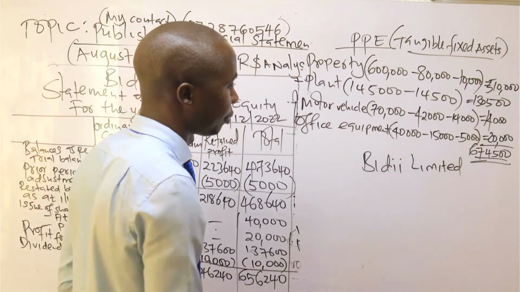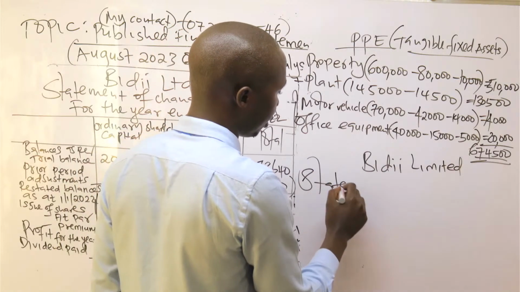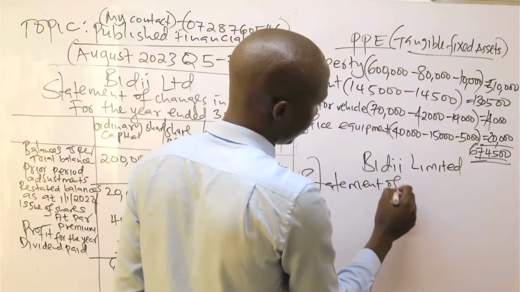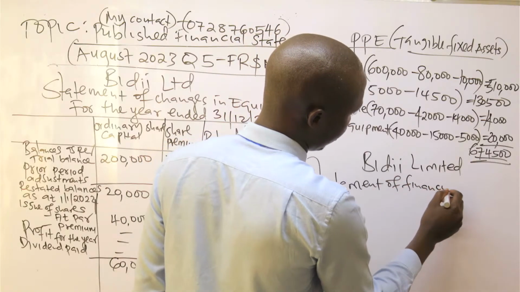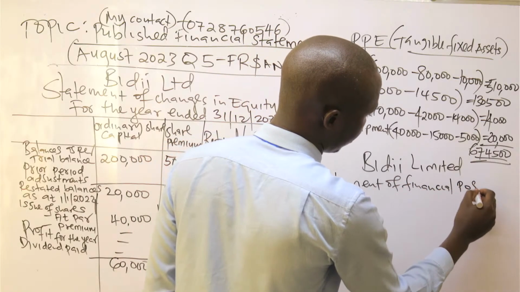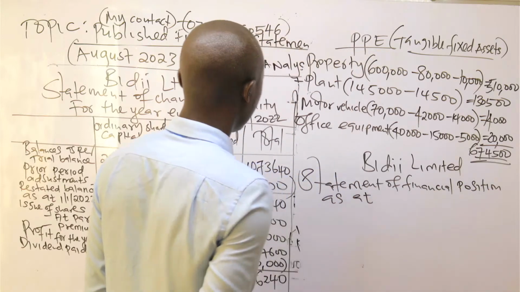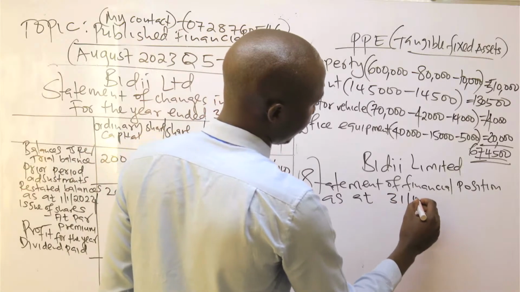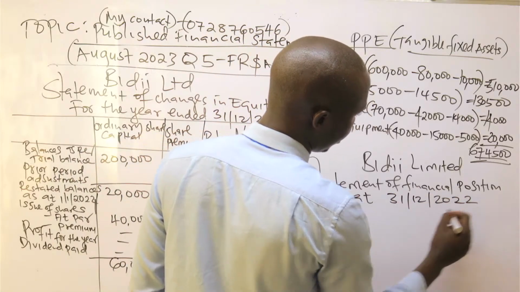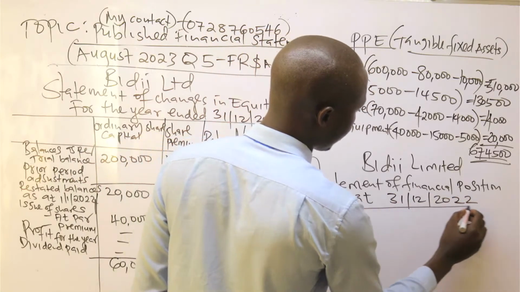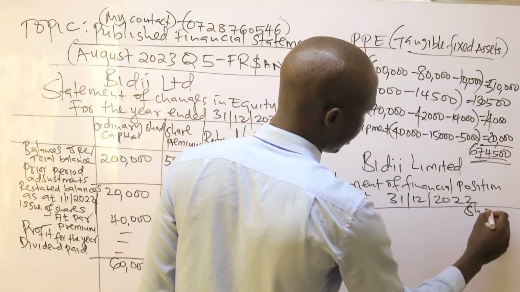So I can do the statement of financial position by saying BD Limited, statement of financial position, as at 31st December 2022. So we have shillings in thousands.